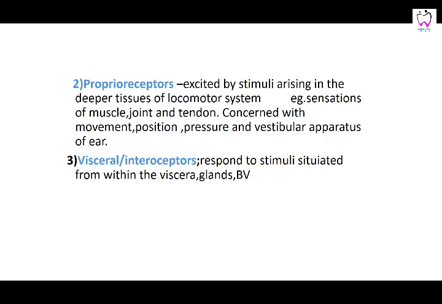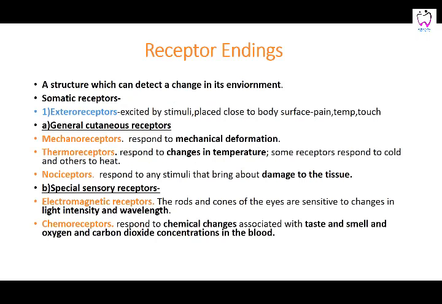And then visceral, that is coming from the inside of the viscera, the glands or the viscera, and they will tell you whether the viscera is in pain, whether it's in a contracted form, but all that is visceral receptors. So you have basically three types of receptors: exterior receptors from the skin, visceral receptors from deep inside the organs, and proprioceptors from the joints, that give you the body sense. And exterior receptors can be general cutaneous, and they can be special ones, concerned with special function. So you have two categories.